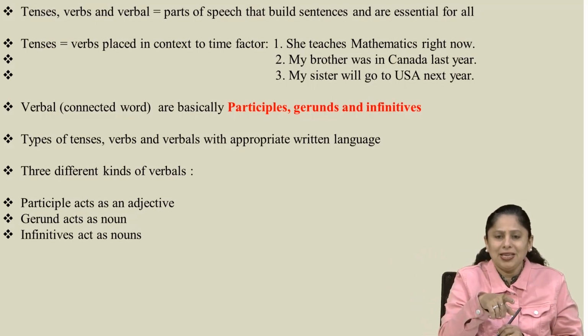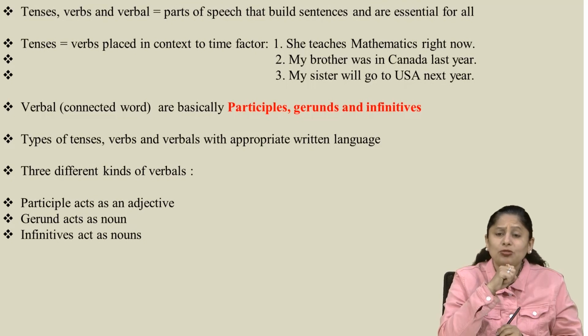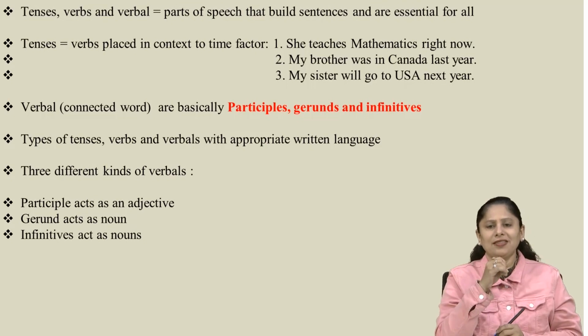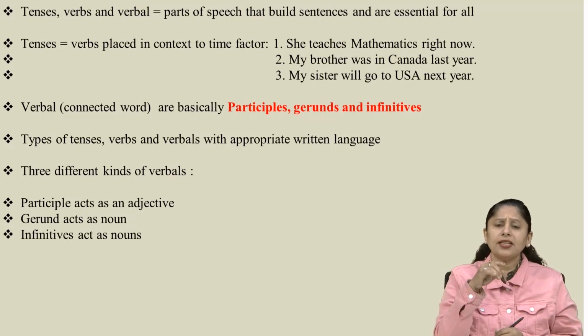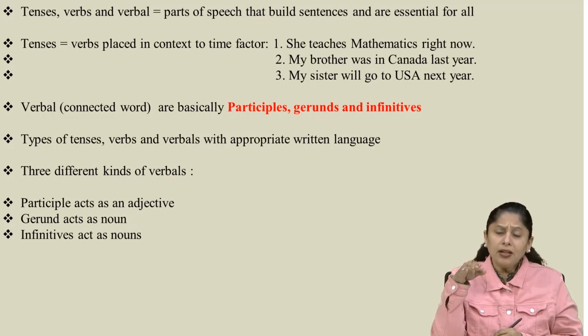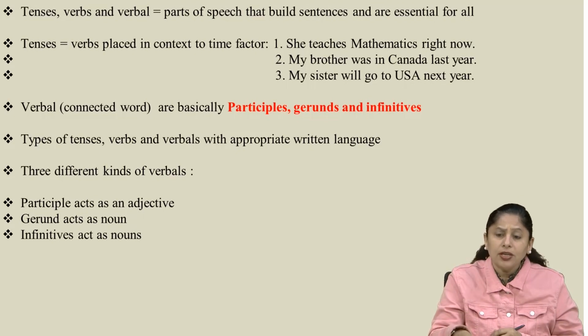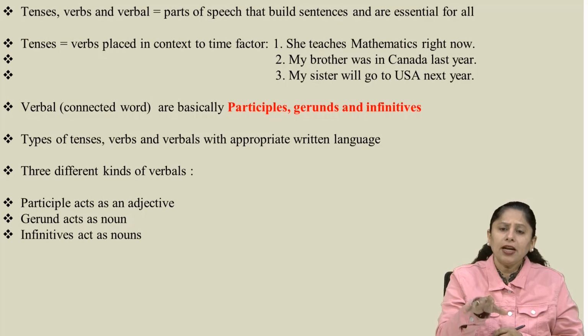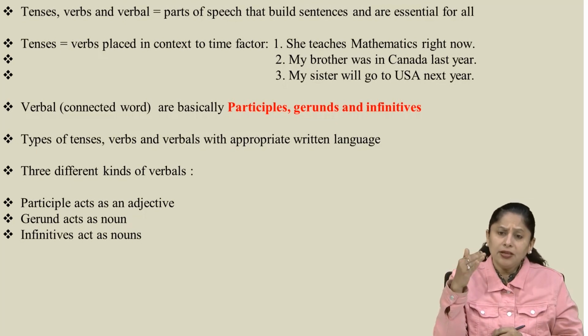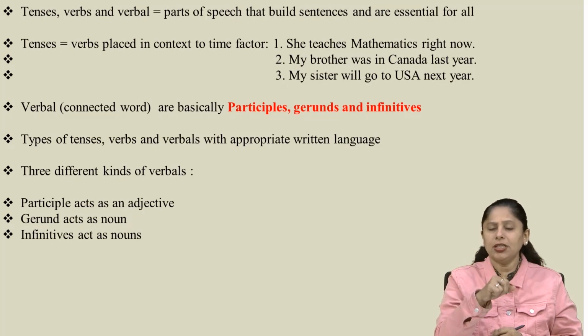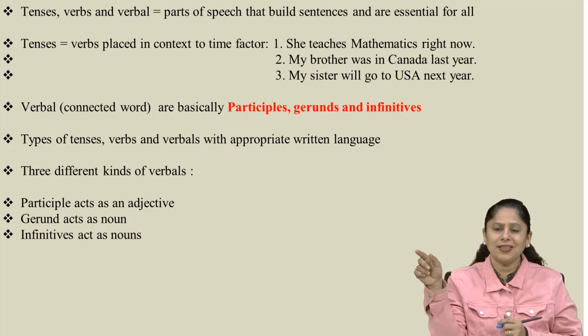Then number 3, my sister will go to USA next year. Right now she hasn't gone, but this is a mere future plan where the event is going to happen in the future upcoming period of time. That's why it is written over here, my sister will go to USA next year.